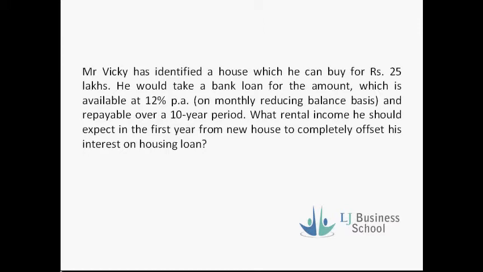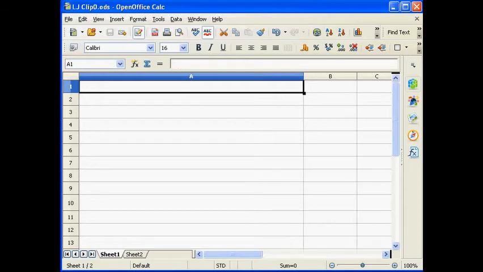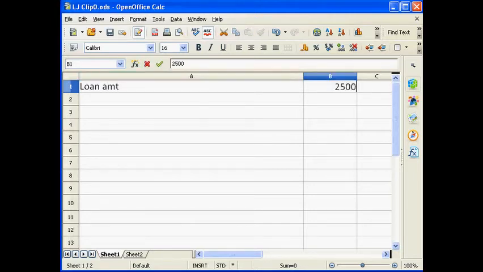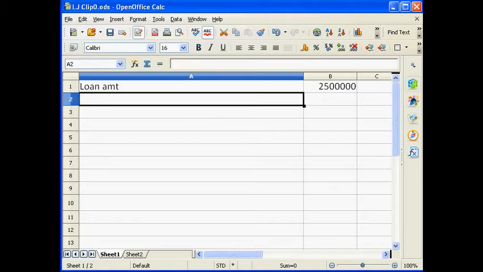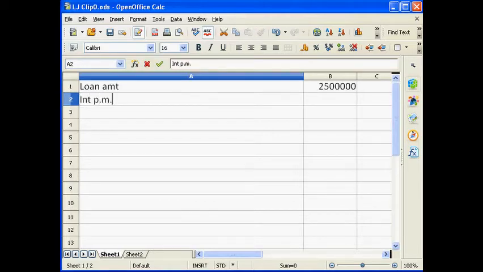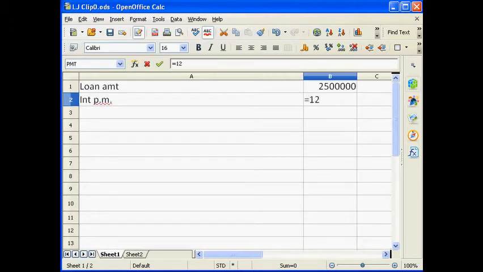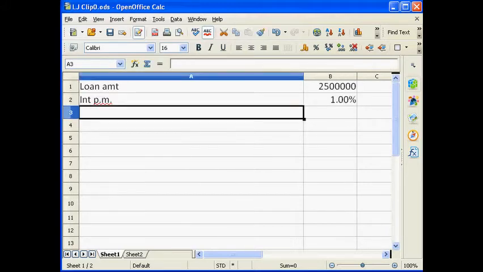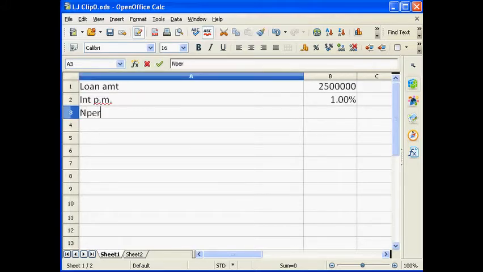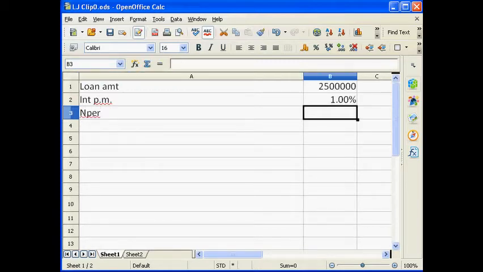Let's use a spreadsheet to do the sum. The spreadsheet which we are using here is OpenOffice because the students are allowed to use OpenOffice for their examination. So let's put the numbers here. The loan amount is 25 lakhs. Interest per month: we know the per annum interest is 12%, so the per month interest is 12% divided by 12, and N, the number of periods, is 10 years. To convert it into months, it is 10 into 12.